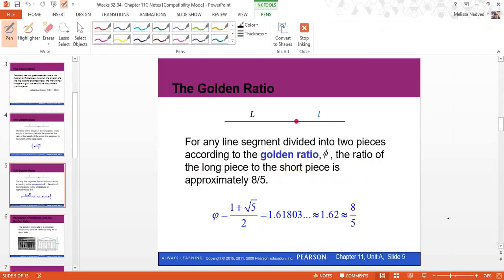The ratio of the long piece to the short piece is approximately 8/5. So the exact ratio is this first portion here next to the phi: 1 plus root 5, all divided by 2, which is approximately 1.61803. It's irrational, so we can't get an exact number. But if we call that about 1.62, we can say, hey, that's about 8/5. So 8/5 is certainly a rounded approximation, but it's a good rule of thumb to use when talking about the golden ratio. And really, the golden ratio is what we find to be really appealing to the eye. We see the golden ratio show up all over the place.